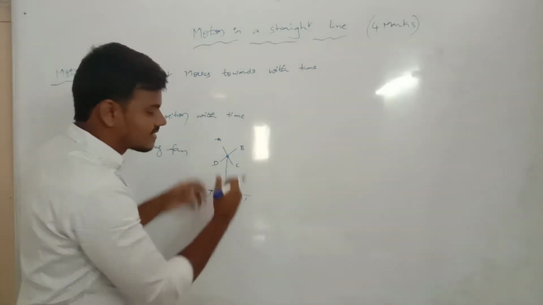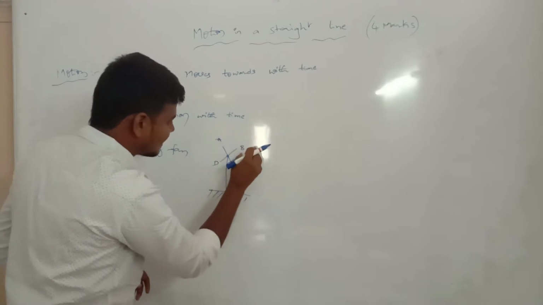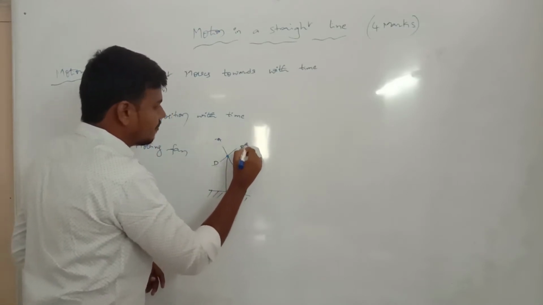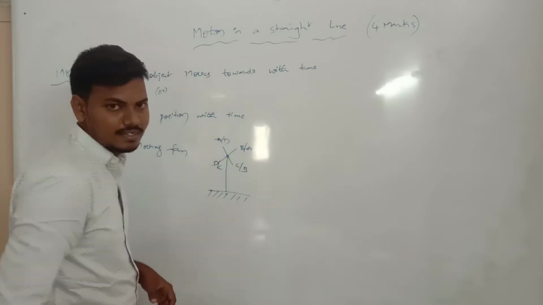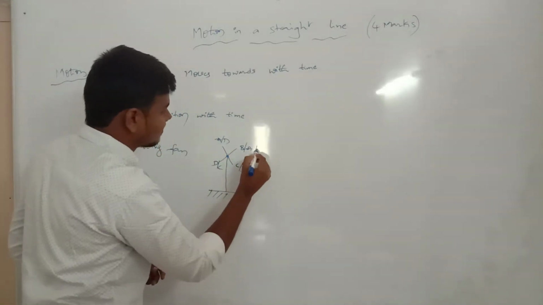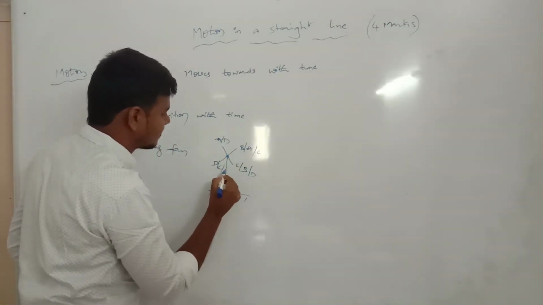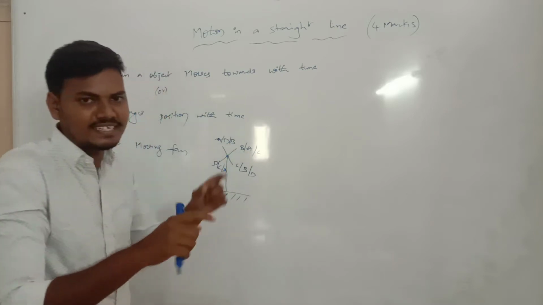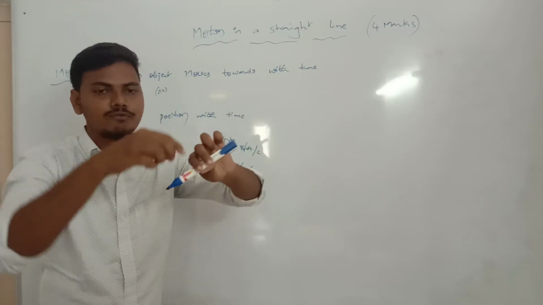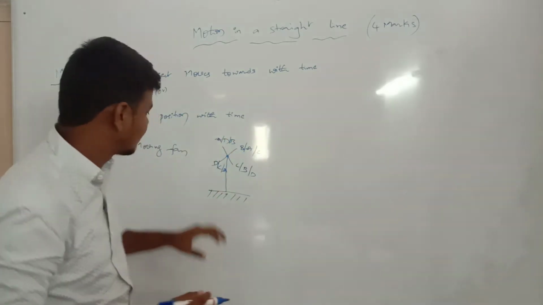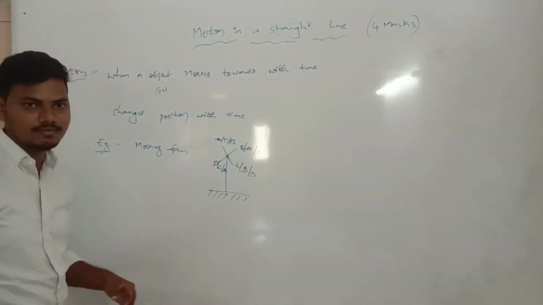Now we apply some external force. A's position changes to B's position, and A, B, C, and D change in the same way: C, D, A, and B. The blades are continuously rotating. The first one, second one, third one, fourth one. It's rotating. This is one example of motion: a moving fan blade.